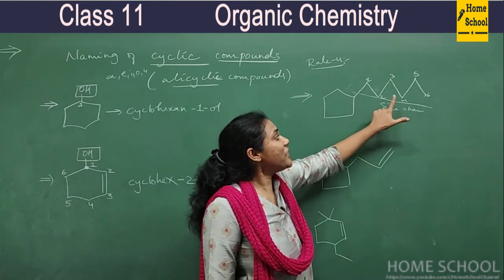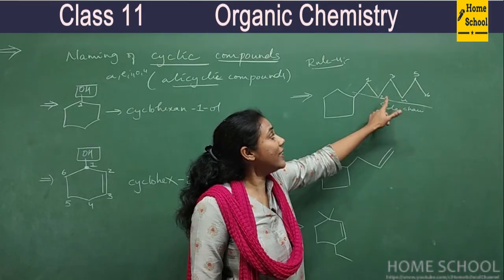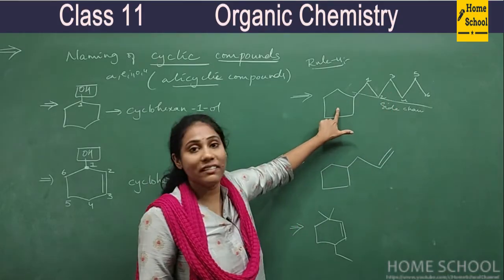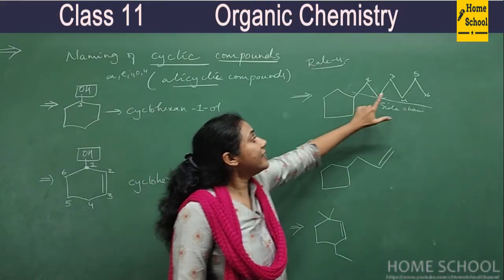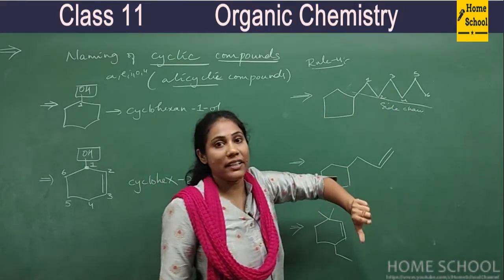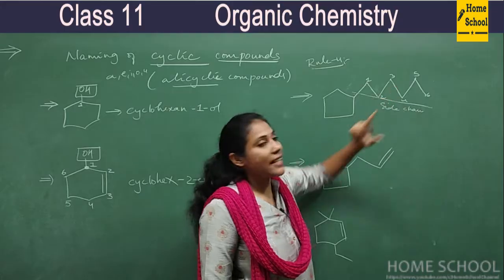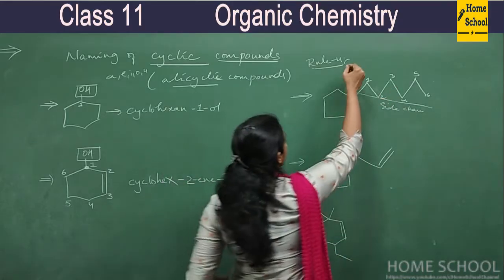See, if the side chain has more carbons than the cyclic thing, then this is considered as main chain. Let me write the point for you.